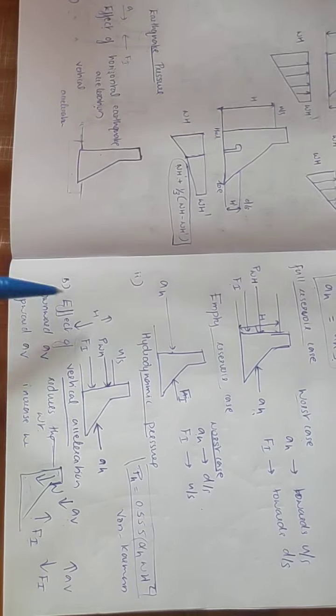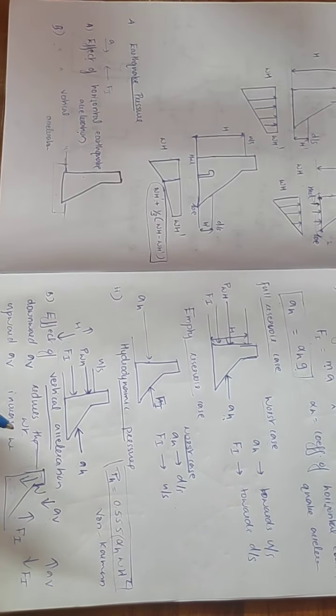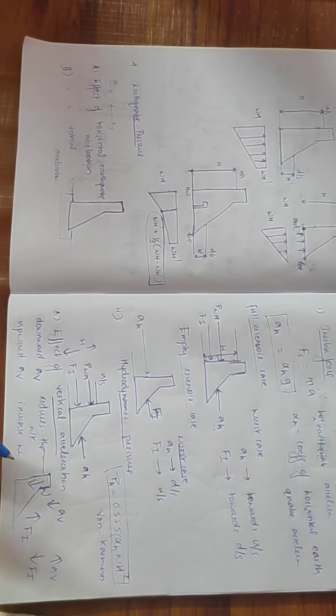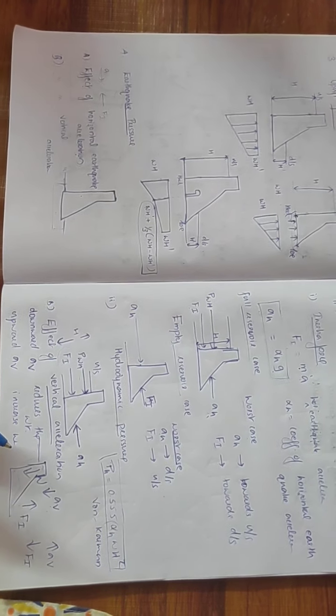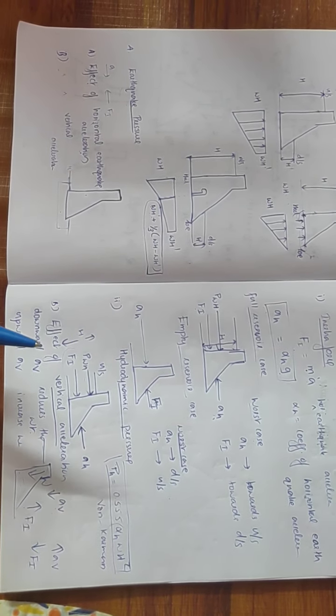So these four forces are generally considered for the design of a gravity dam. There are additional forces, that are silt pressure, ice pressure, wind pressure as well as wave pressure, that is discussed in the PPT. You can refer to that.